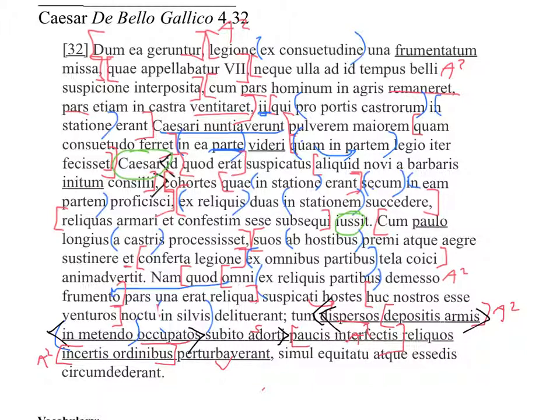Okay, so a translation. Then they, having suddenly attacked those having been dispersed with their arms having been dropped, and those having been occupied in reaping, and this is harvesting the grain, I guess, they threw into confusion the remaining people, the reliquos, with few having been killed, and with their ranks uncertain, they threw them into confusion.